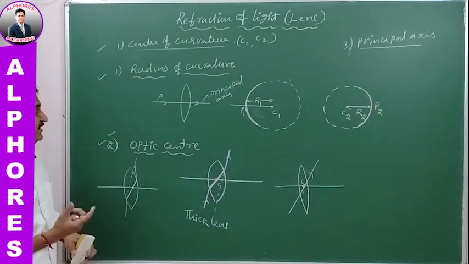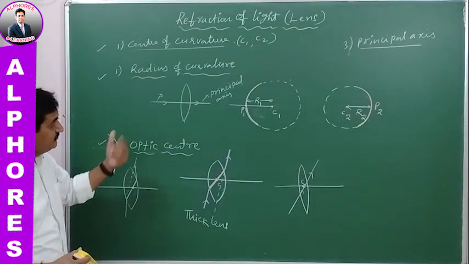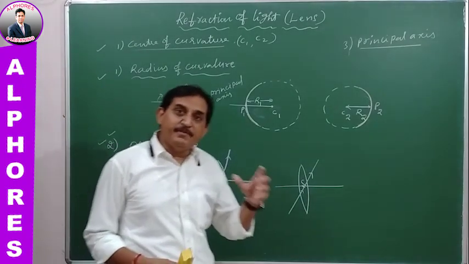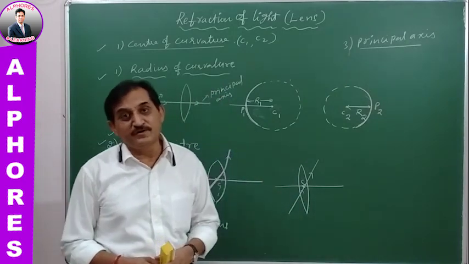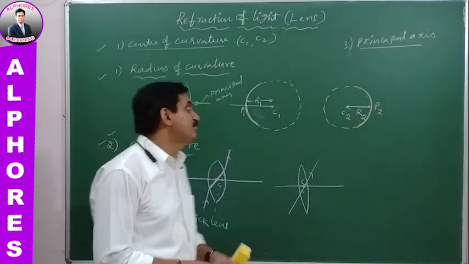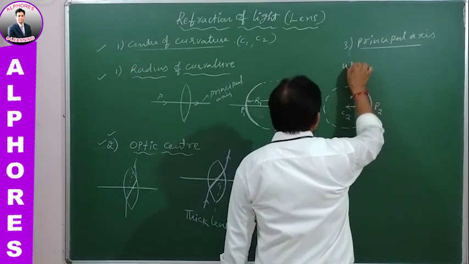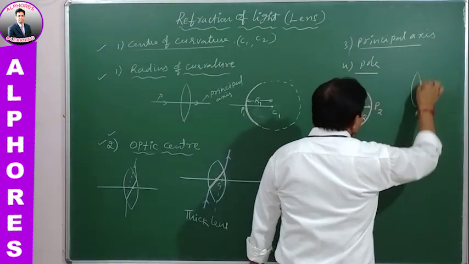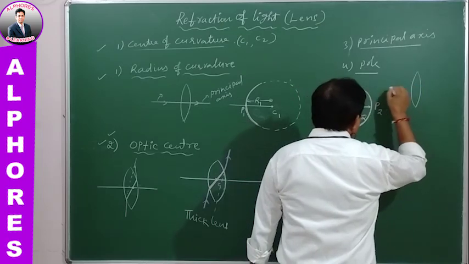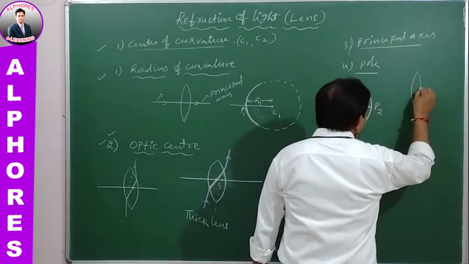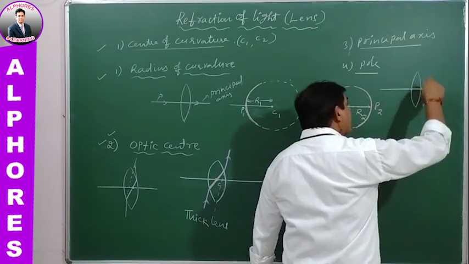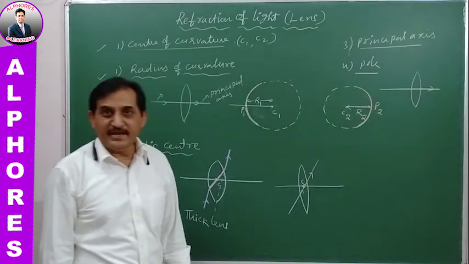Another one is pole. What is the pole? Pole is a midpoint of the curved surface of a lens through which the principal axis passes.